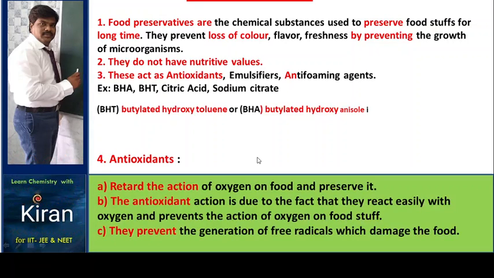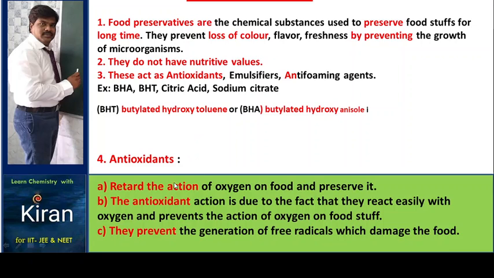Antioxidants retard the action of oxygen on food and preserve it. These are also acting as antioxidants. When food material undergoes oxidation by oxygen, it becomes rancid and a bad smell comes.